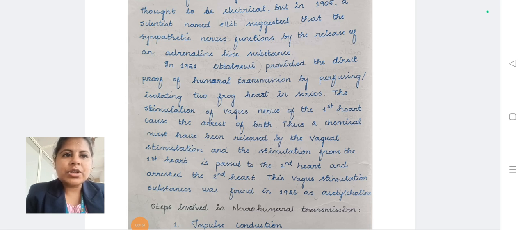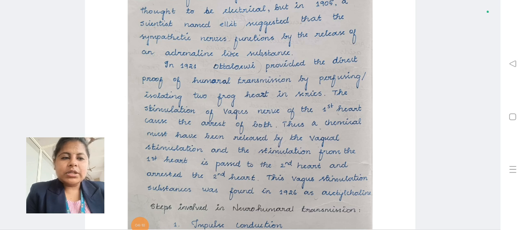The vagal stimulation substance was found in 1926. The vagal stimulation is by means of the substance named acetylcholine. So acetylcholine is released from the first heart and transmitted to the second heart, which causes cardiac arrest of both hearts.